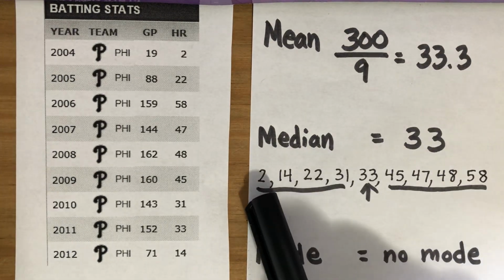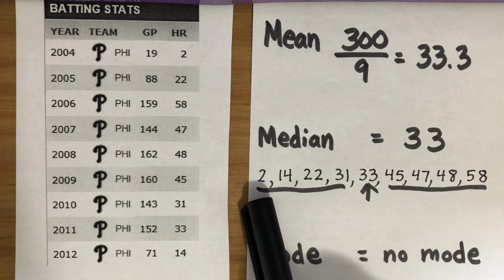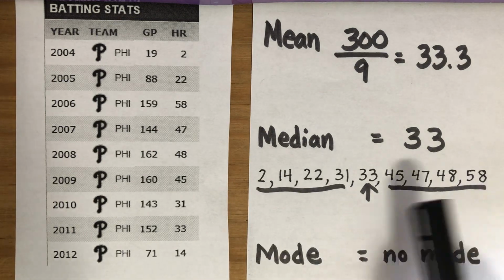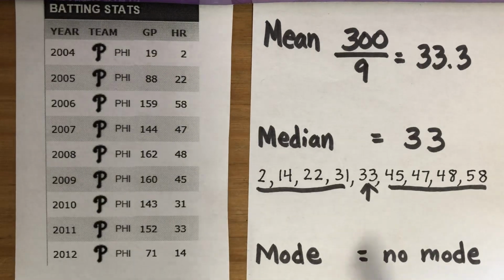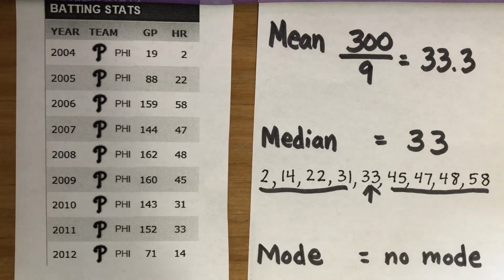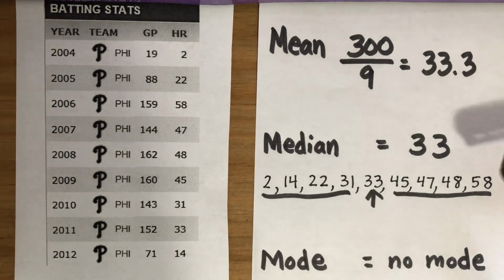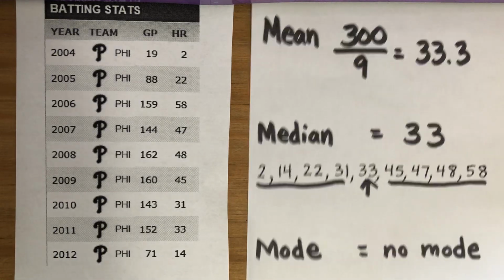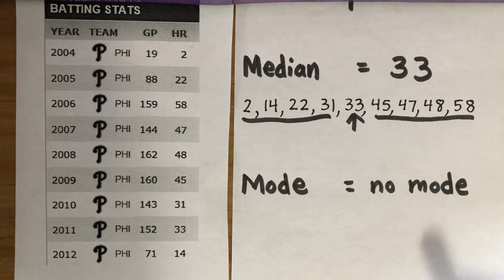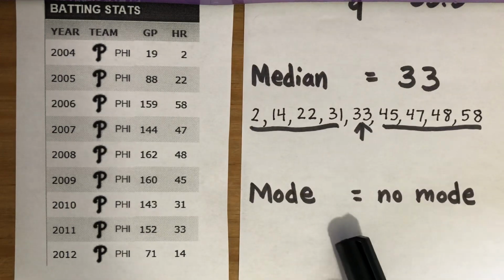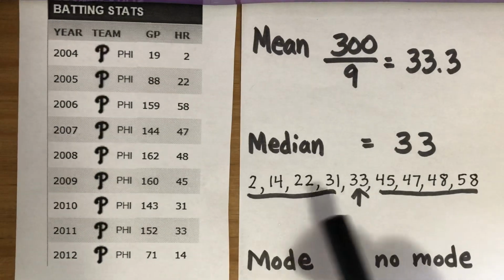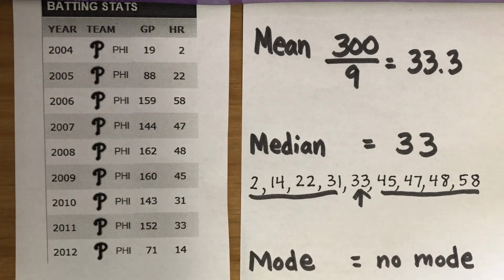And median, you can see I ordered the home runs from the lowest amount of home runs to the highest amount of home runs and picked the one that was in the middle. And so you can see 33 was right in the middle of the data, and that can be very representative of a data set. Finally, mode is the number that occurs the most. And in this case, there's no mode because every single season was a different number.